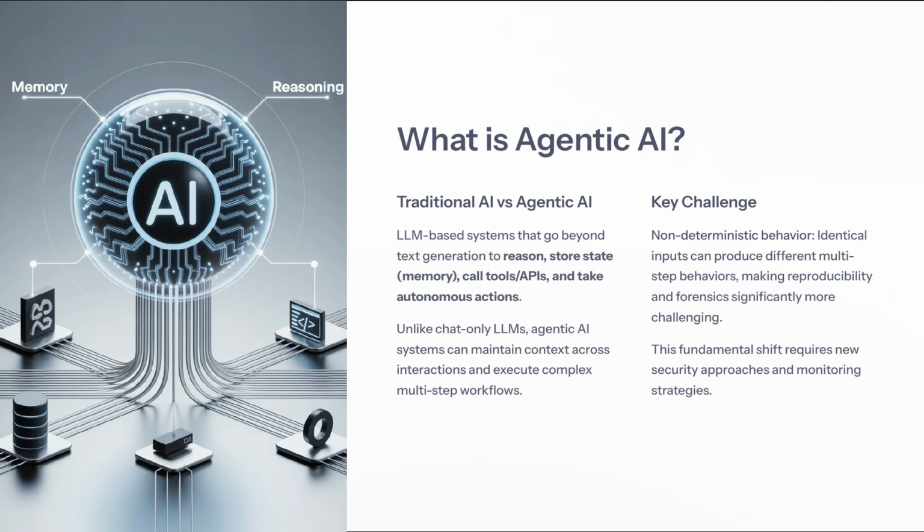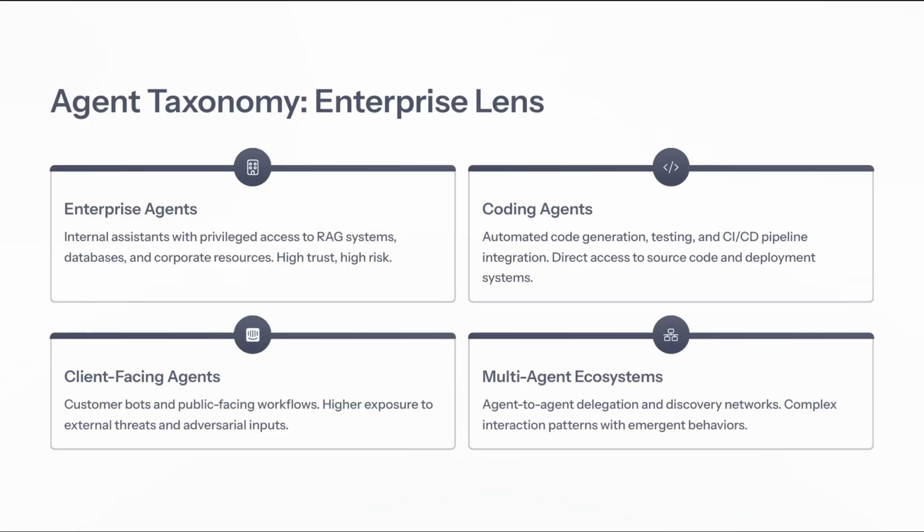Let's continue our exploration. As we transition from our discussion on agentic AI, let's delve into the critical concept of agent taxonomy from an enterprise perspective. In the realm of enterprise agents, we have internal assistants equipped with privileged access to retrieval augmented generation systems, databases, and other corporate resources. This access generates a high level of trust, but it also introduces significant risk.